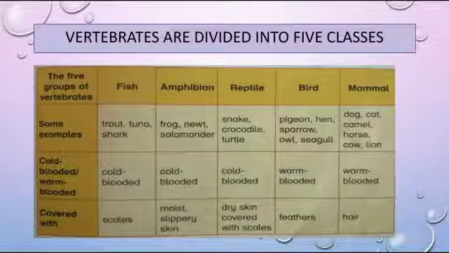Their bodies are covered, in some kinds with scales, in some kinds with feathers, and in some kinds with hair. Fish are covered with scales, amphibians are covered with moist slippery skin, reptiles are covered with dry skin covered with scales, birds' bodies are covered with feathers, and mammals' bodies are covered with hair.